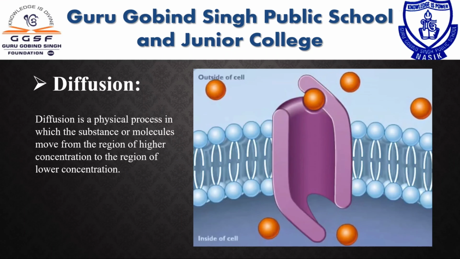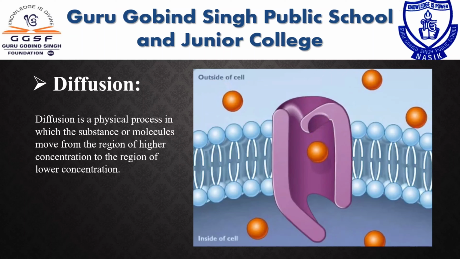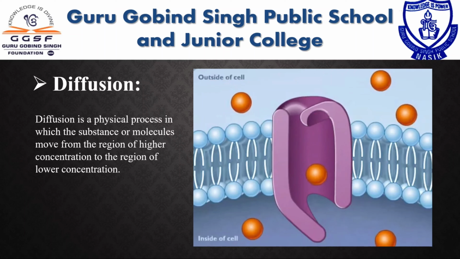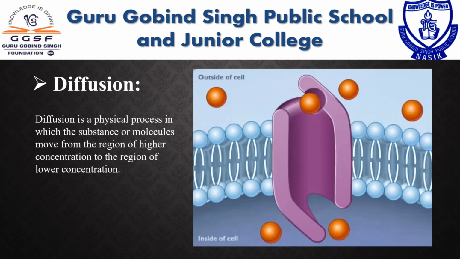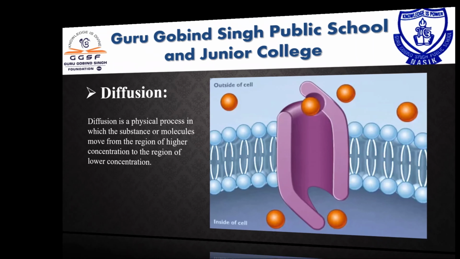Let's see how substances travel in the cell by diffusion. Diffusion is a physical process in which the substance or molecules move from the region of higher concentration to the region of lower concentration. Osmosis.